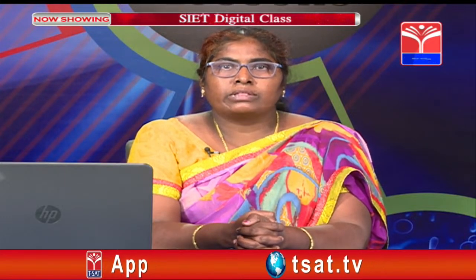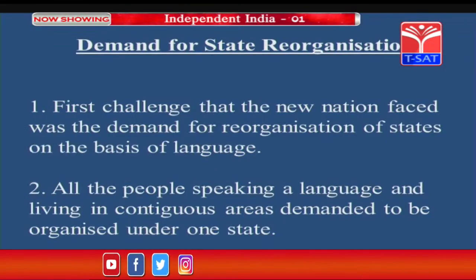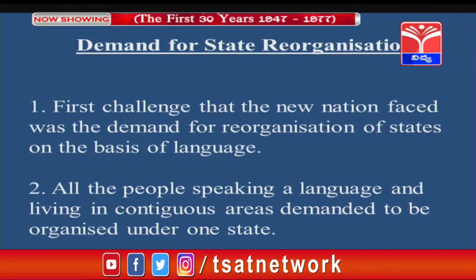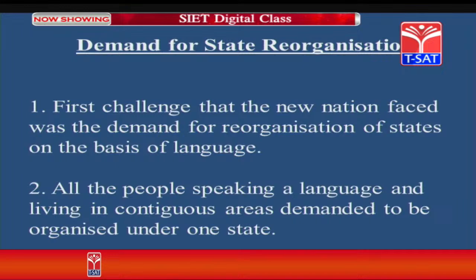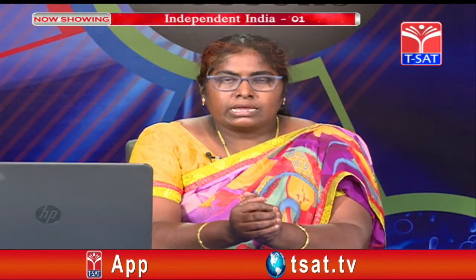Let us see how India was divided into different states and how this challenge was taken up by the Prime Minister Nehru. The first challenge that the new nation faced was the demand for reorganization of states on the basis of language. There were many languages in India. Is it the population criteria, taking the population into consideration, that a state must be formed, or is it the language? In this way the central government has taken the principle of linguistic basis.